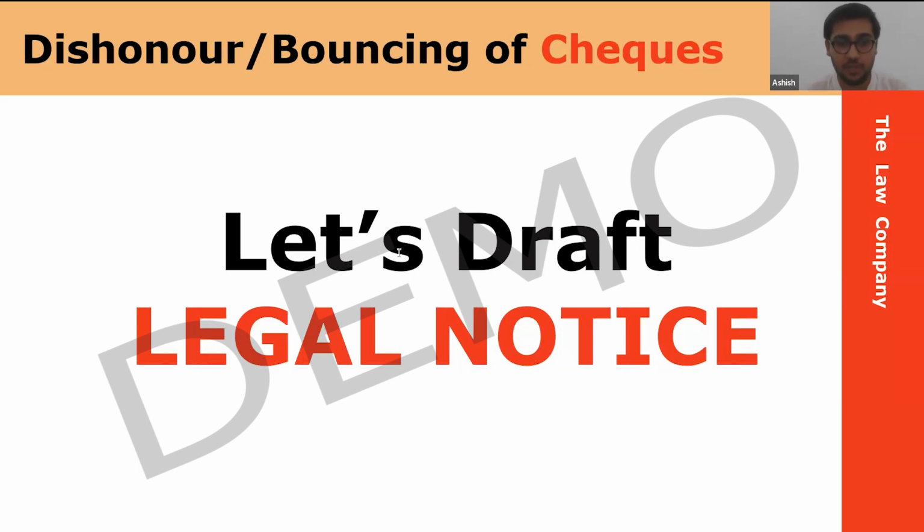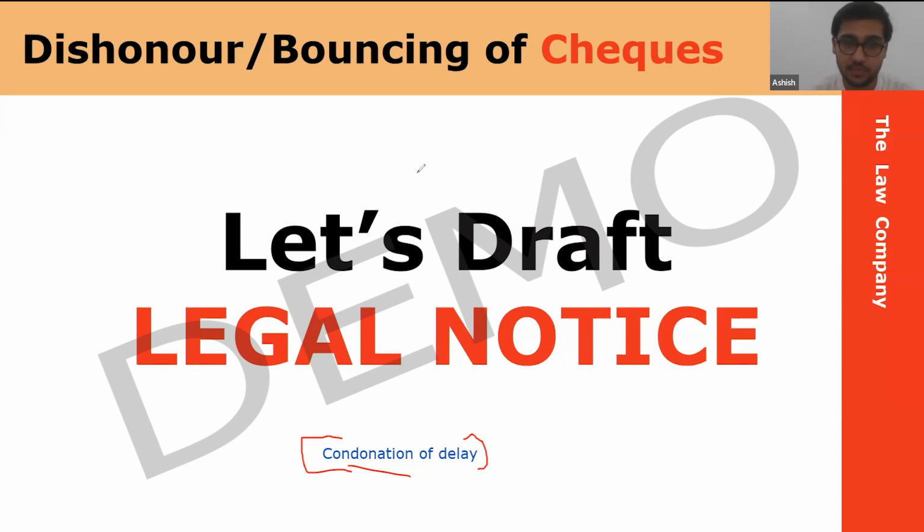So at that time, we have something called a condonation of delay. You will have to file an interlocutory application requesting the court to condone the delay. Condone means to excuse, to cut someone some slack or give some leeway. So condonation of delay allows you to practically excuse the delay that you have caused. You will still be writing a notice, and the case will still go in court. Let's say you file the notice 5 days later, you will ask the court to allow you this 5 days of delay. If the court allows, then it's fine. If the court does not allow, then the court will decide what will happen.